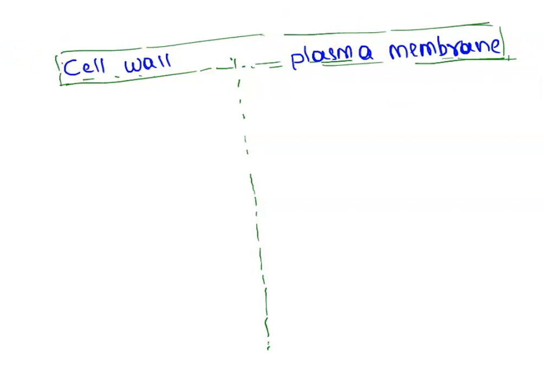First important thing, cell wall is a dead one, and plasma membrane is a living one.